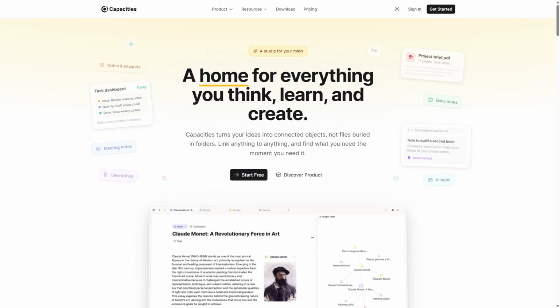Capacities versus Heptabase. Which PKM tool is better? Choosing the right personal knowledge management tool can completely change how you organize and retrieve information without feeling overwhelmed. Let's briefly explore both options.